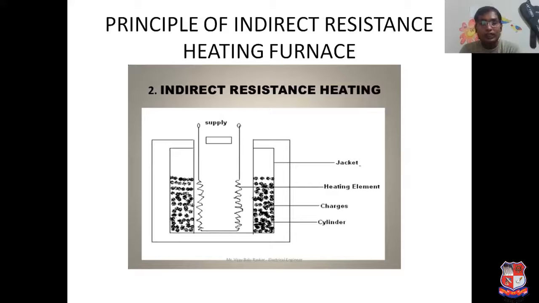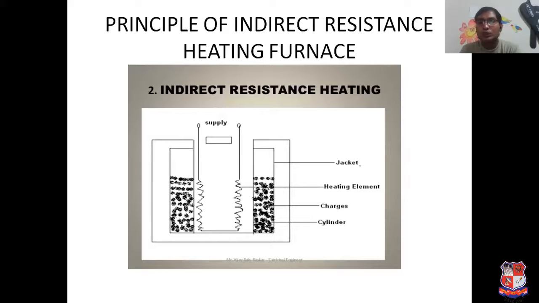In this case also the principle is resistive heating, but the type of furnace is indirect resistance heating, since the heat is generated in the heating element and propagated up to the charge. Heat is not generated in the charge, so it is indirect resistance heating.